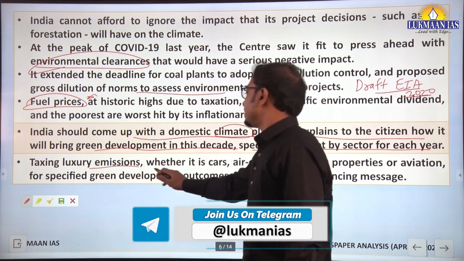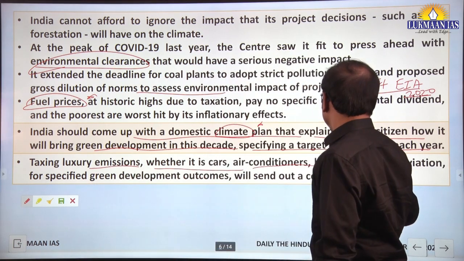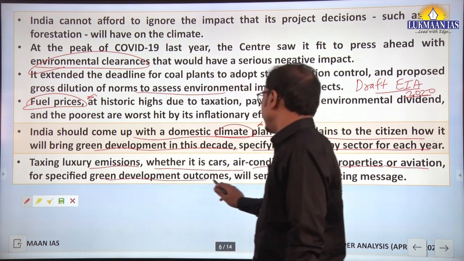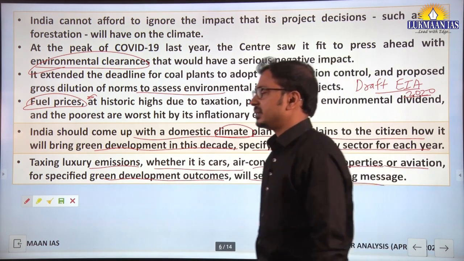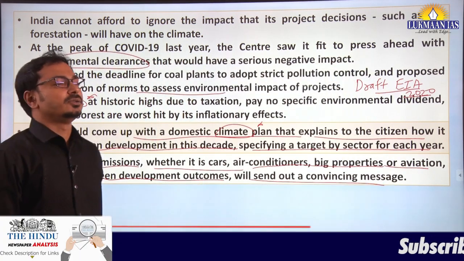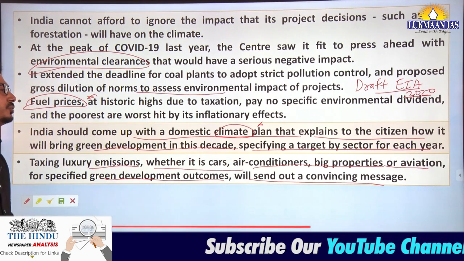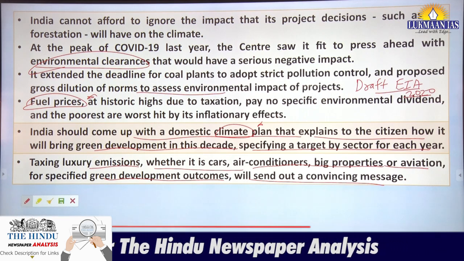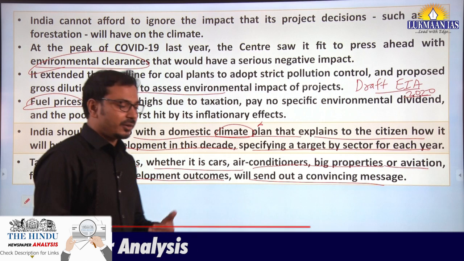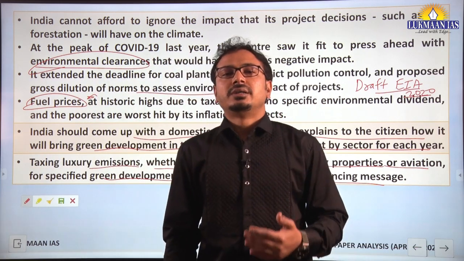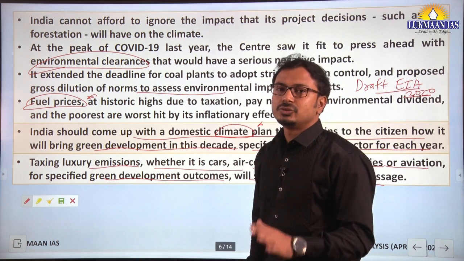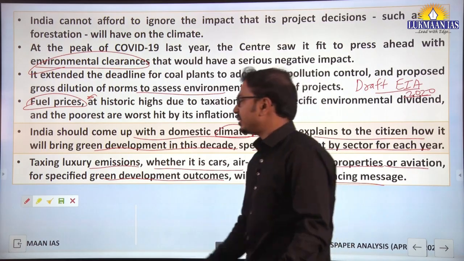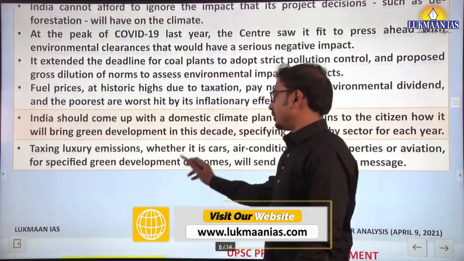Taxing luxury emissions, whether it's cars, air conditioning, big properties or aviation, for specified green development outcomes will send a convincing message at the international level, right? So these should be the policy initiatives by the government towards achieving net zero emissions in the near future. Along with that, the intended nationally determined contributions that we are going to achieve under the Paris Agreement. So in that direction also these steps will be beneficial. So for the GS3 paper environment section, you can take input here.